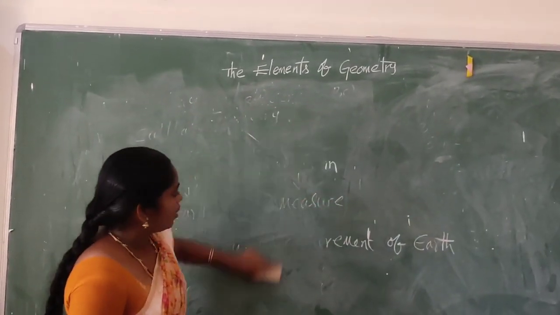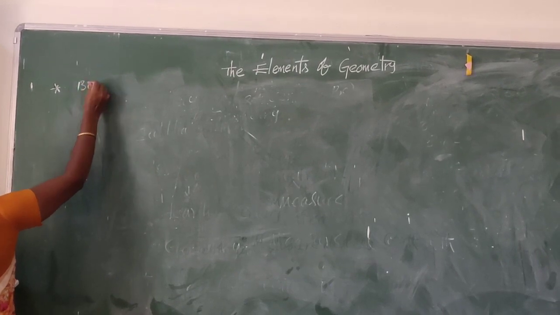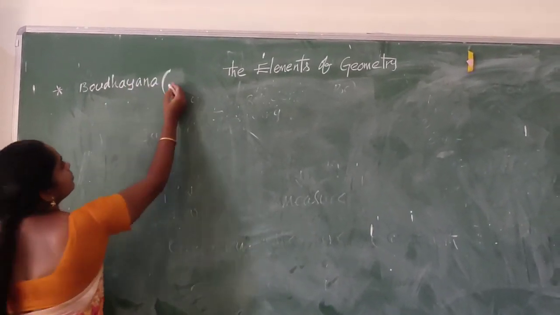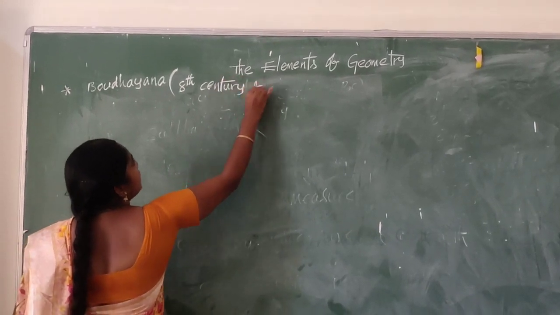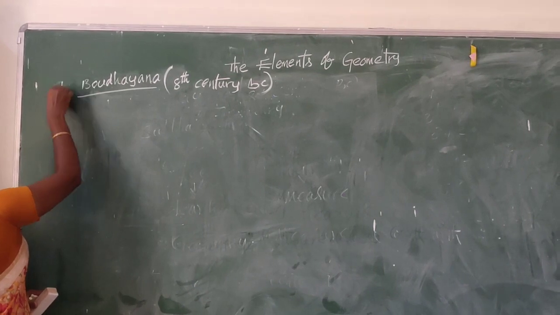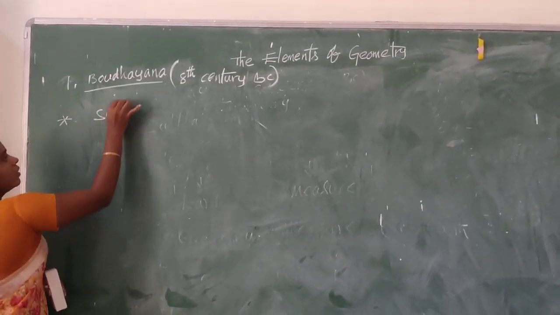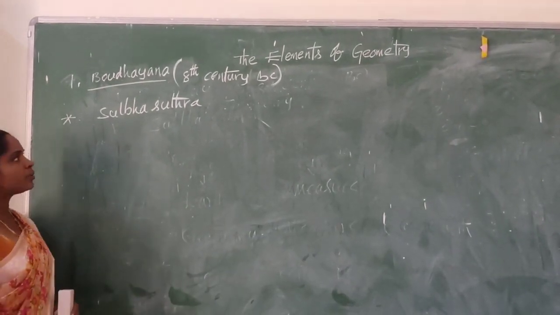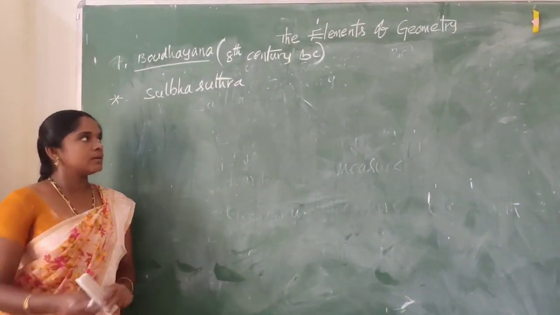First one, Baudhayana, 8th century BC. He proposed the Sulba Sutra, which contains examples for Pythagoras triples.